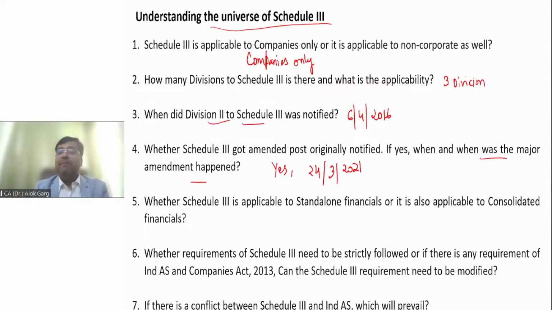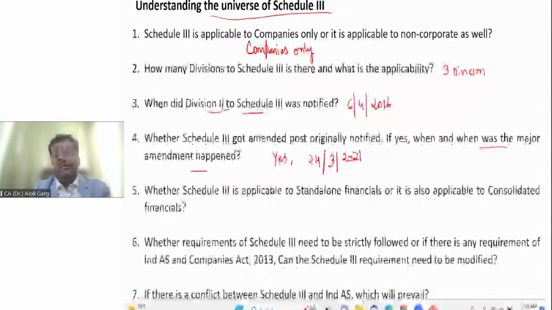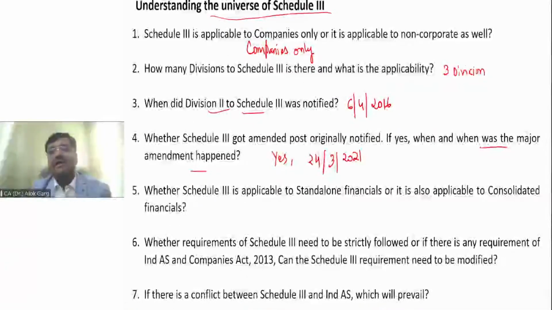Yes. So the major amendment happened on 24 March 2021, but otherwise this Division 2 to Schedule 3 was also amended on 11 October 2018, right? 9 days after the date of birth of Mahatma Gandhi ji, right?